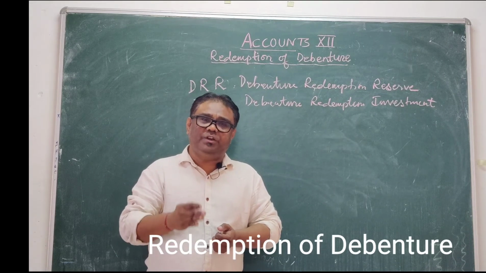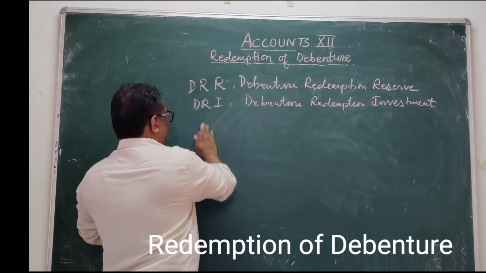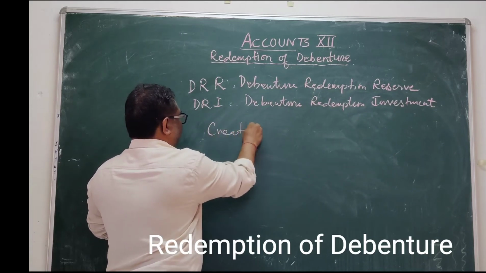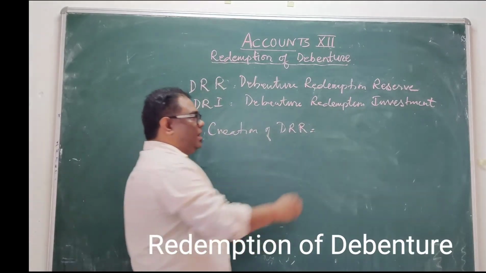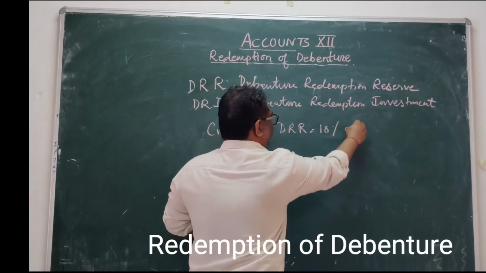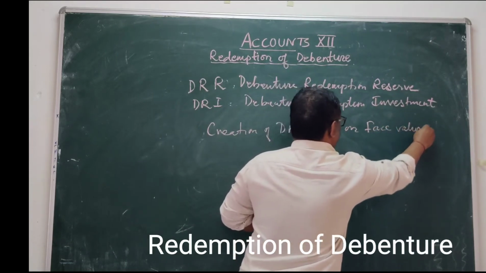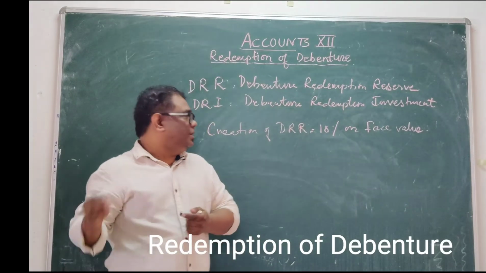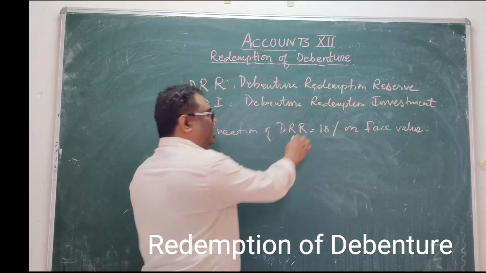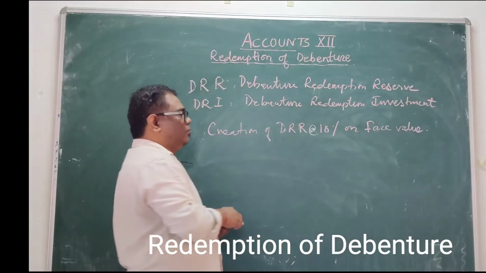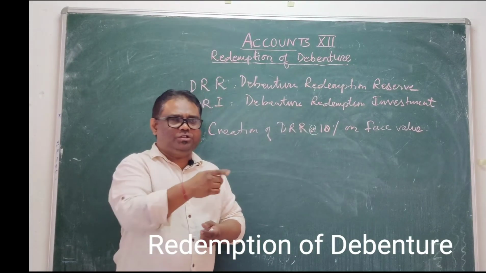The debenture redemption reserve is created at the rate of 10% on the face value, or nominal value. Before how much was it? 25%. In your book, it's not updated. Yesterday I went through the book. If you see the new book, as per the latest version, it is 10%.